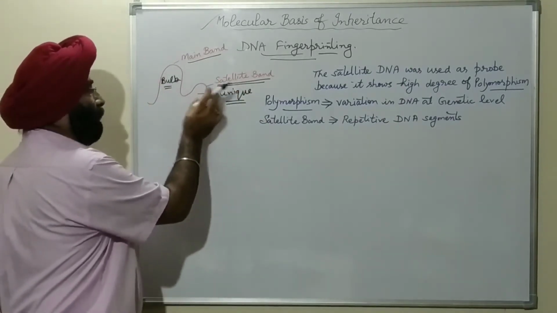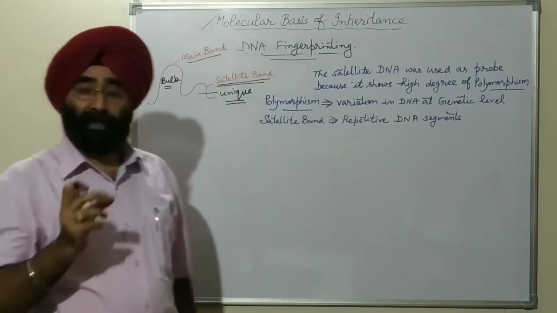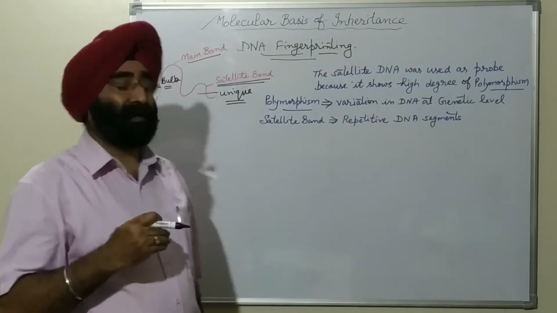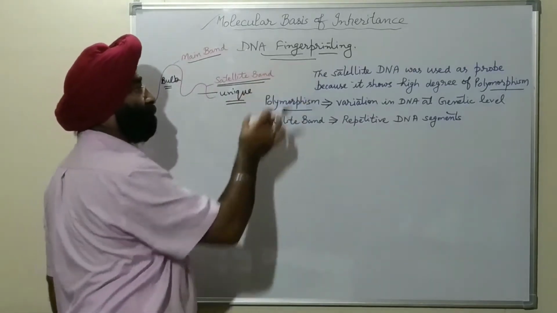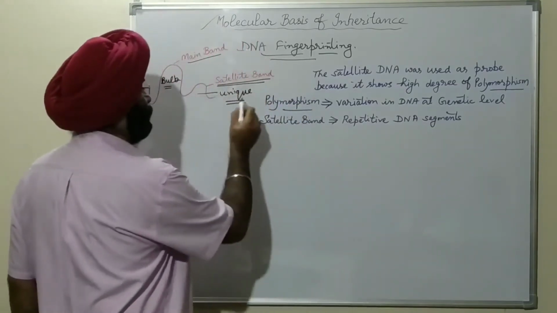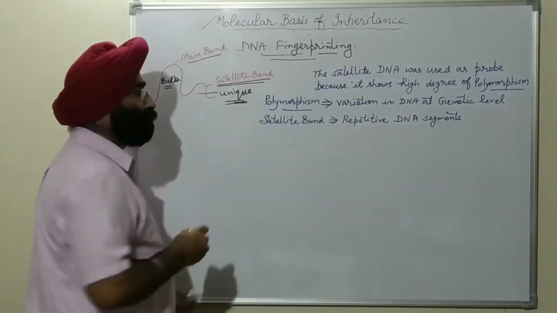And why is it unique? It contains the information which we want, which is used in DNA fingerprinting. So this satellite band is unique.